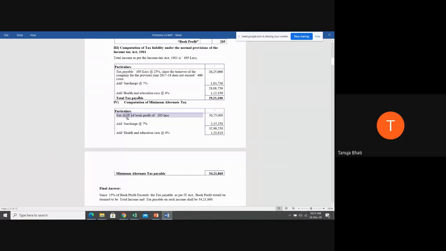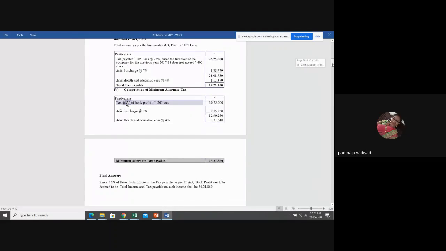Now students, we got the tax payable as per the IT provisions. We got the tax payable as per the MAT provisions. Now, what will be your final answer? What is the amount of tax that the company has to pay to the government? Can you all answer? Whether as per the income tax he has to pay or whether as per MAT provisions. MAT provision, ma'am.